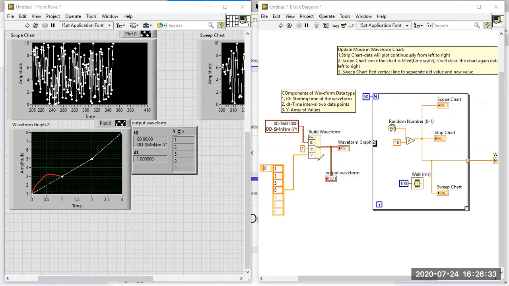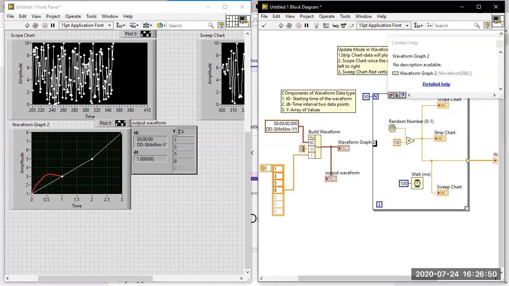With the help of this Build Waveform component, you can give the time interval like this. Here also some interval is available, but here the scale is taken automatically. But for my graph, I want to follow this interval. I want to make a 0.1 interval, so just give 0.1. Now run the VI.